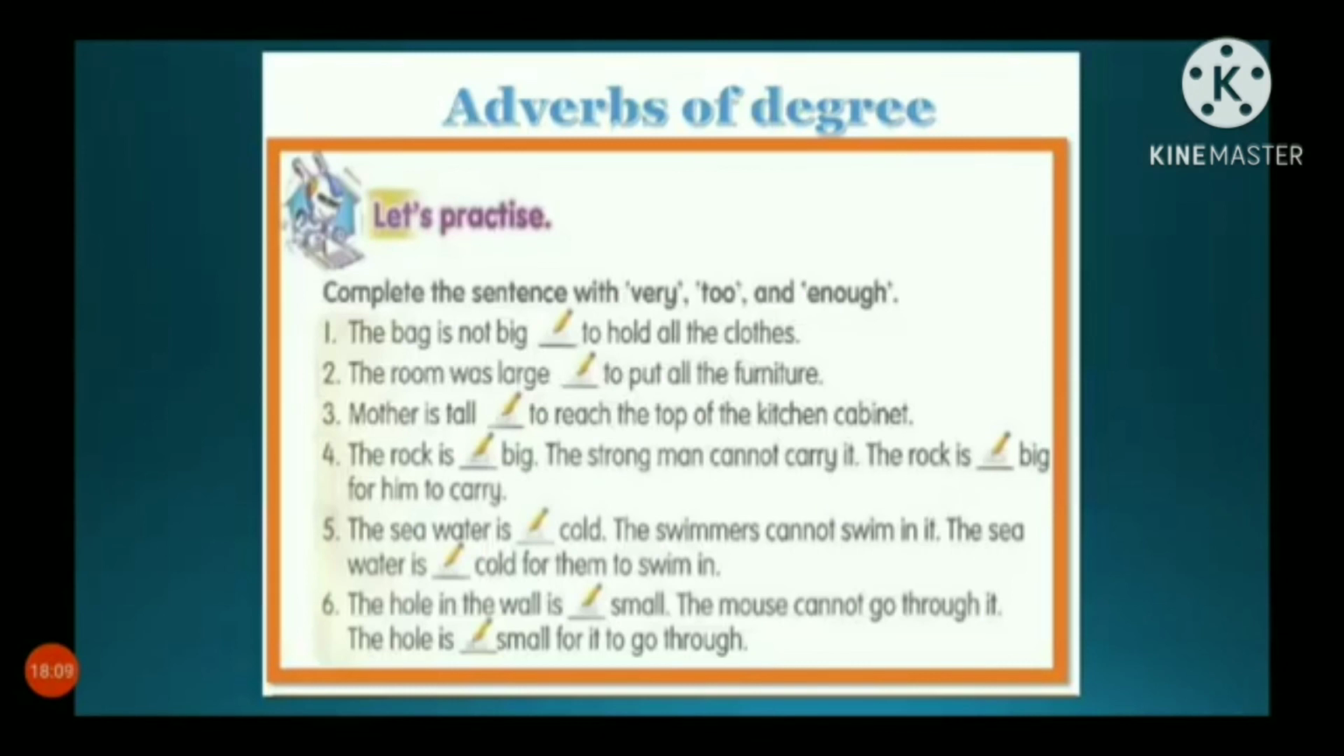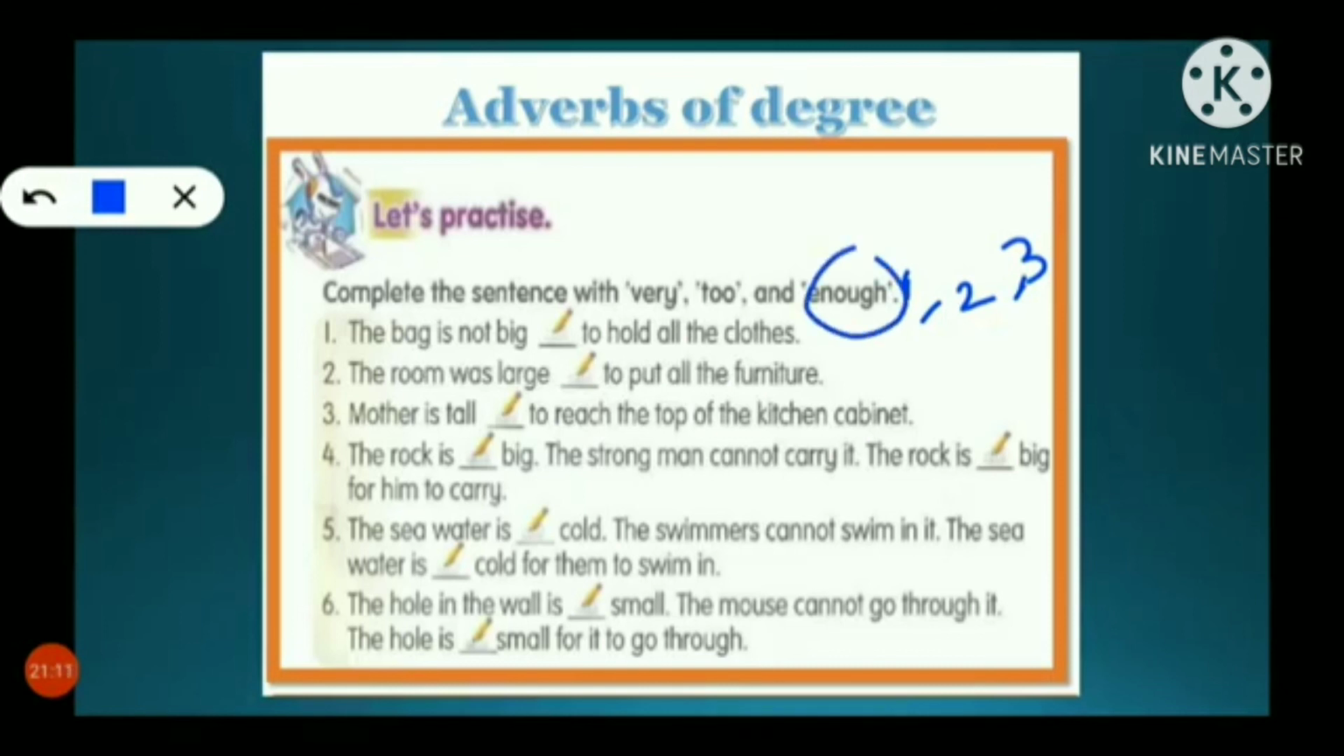Let's do an exercise by using very, too and enough in these blanks. Just see carefully, students. The bag is not big enough to hold all the clothes. The room was large enough to put all the furniture. Mother is tall enough to reach the top of the kitchen cabinet. So for 1, 2 and 3rd question, enough is the answer.